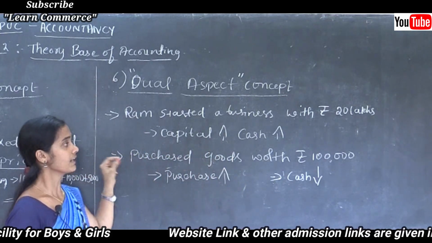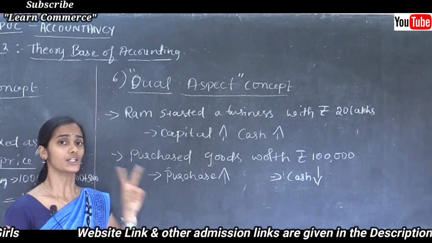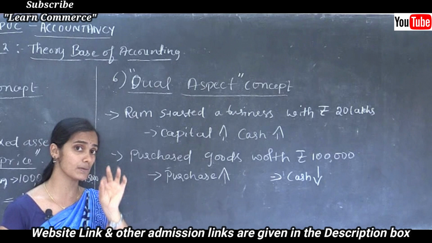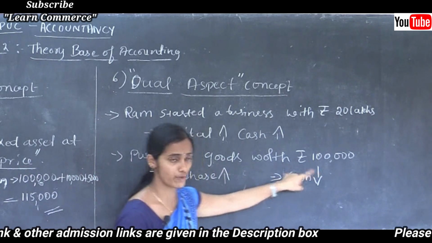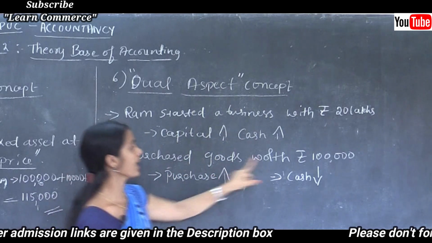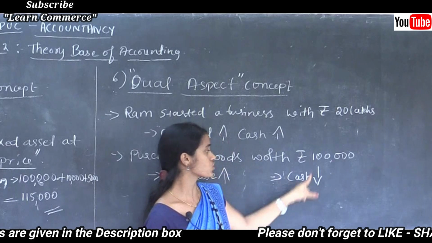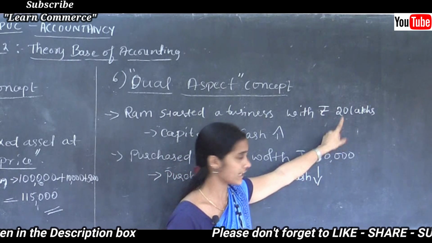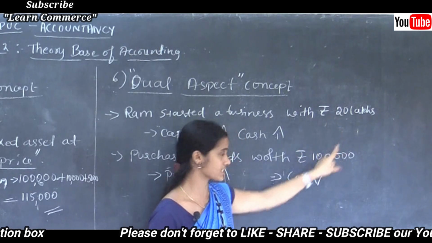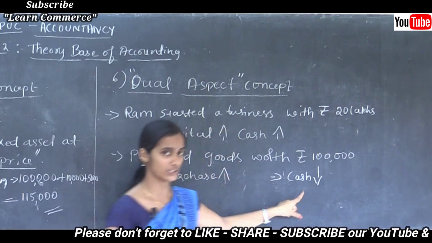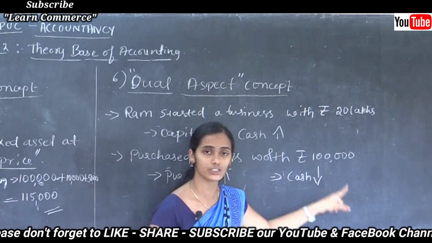So consider any transaction, it affects two different accounts, minimum two different accounts. So here purchase of goods worth rupees 1 lakh, here purchase is one account. Another one is, for purchase we have to pay cash. So our cash, actually we have 20 lakh, now out of that 20 lakh, 1 lakh is paid. So total cash of the business is now 19 lakh. So it means cash reduced.